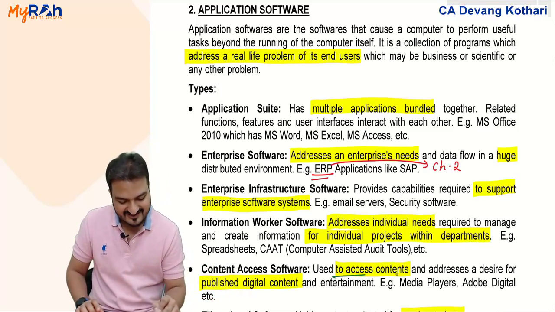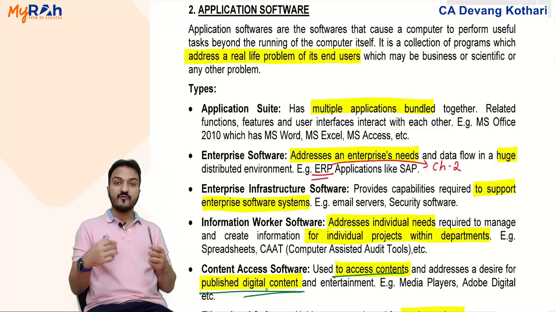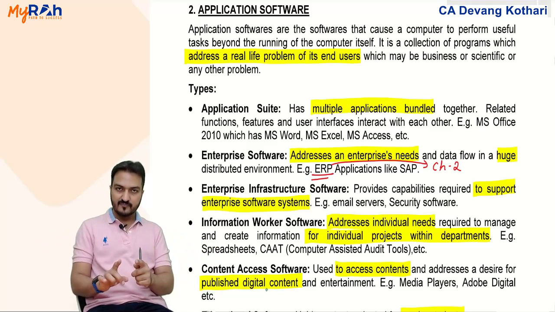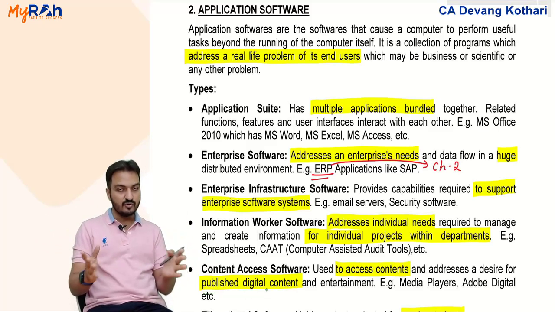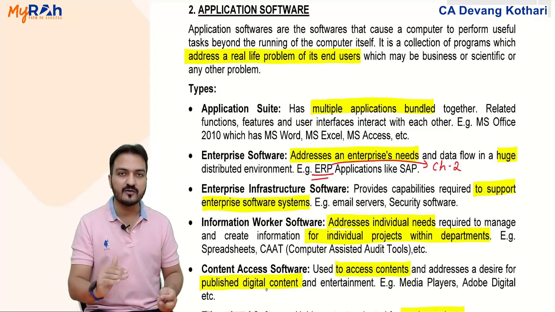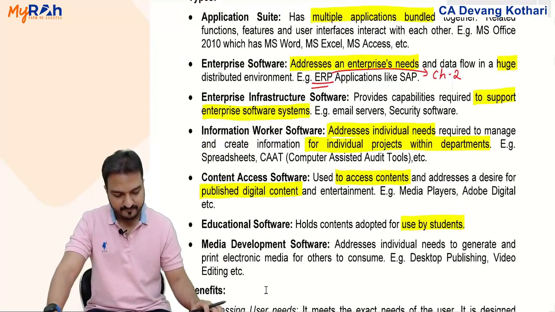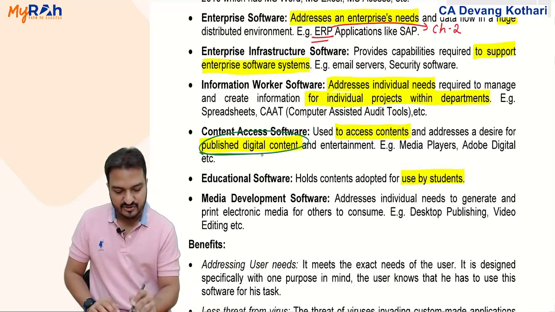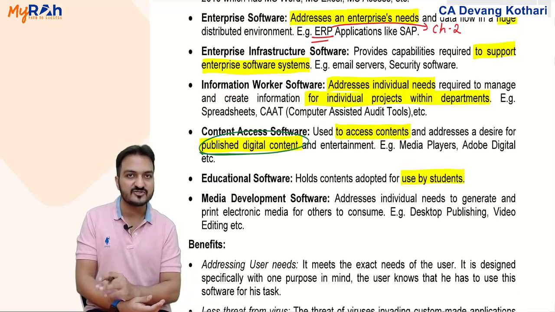Content access software. Any software which allows you to access content of other files. It will allow you to access content of published digital content. For example, if you want to watch a Netflix movie, you need the Netflix software. If it is a Netflix original movie, will you find it anywhere else legally? No. So legally you will not find it anywhere else. You need the Netflix software to access the content of Netflix programs. Yeah, that is content access software. The Netflix movies or Netflix programs are published digital content. You can access them only through the content access software, through the Netflix software.